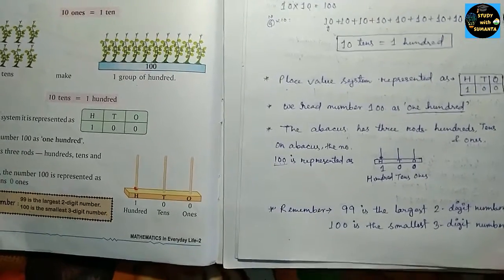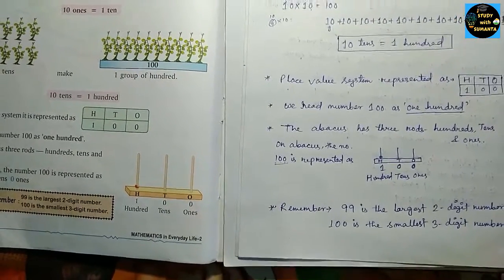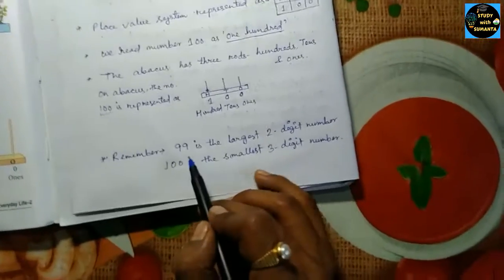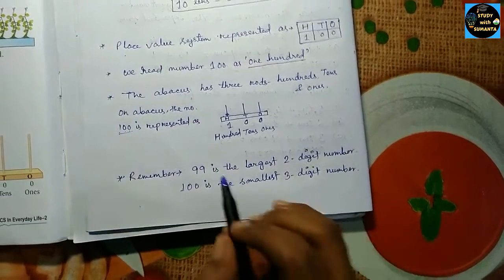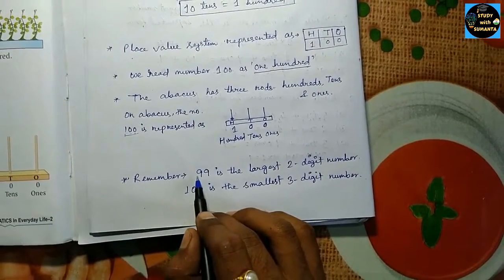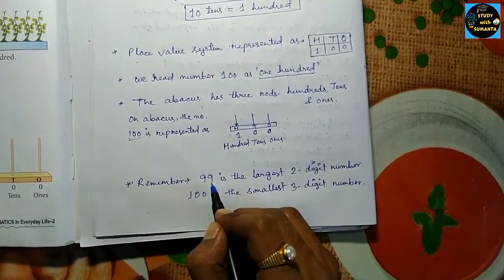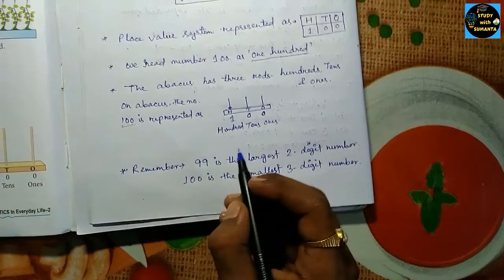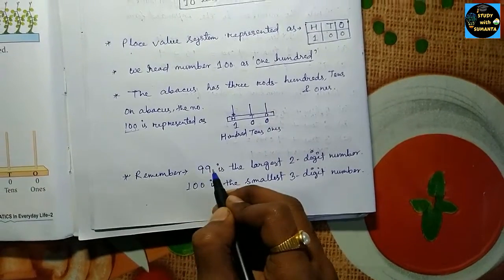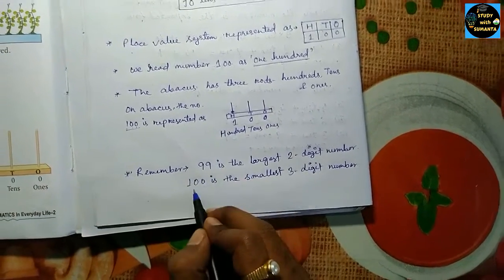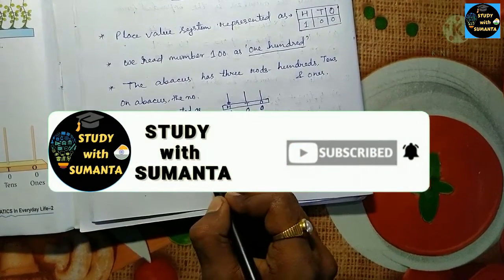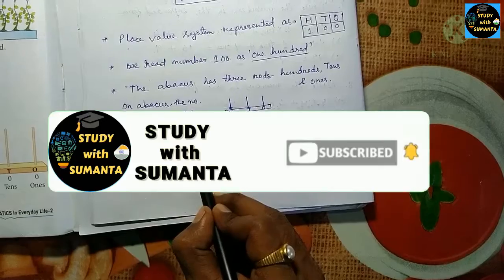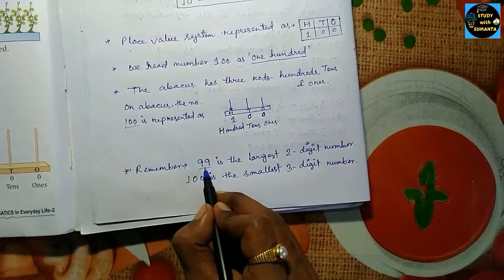And one thing you remember, 99, you see this now. 99 is the largest 2-digit number. The smallest 2-digit number is 10, and the largest 2-digit number is 99. So if you add 1 to 99, you will get 100. That means after 99 it will be a 3-digit number.